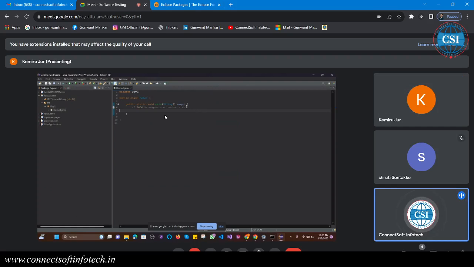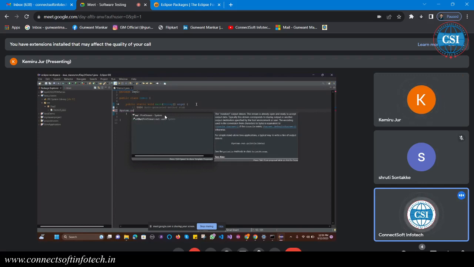Just write system dot, system with capital S. Then we require what? Auto-populate code is available. Eclipse will help you to get the code. System dot out.